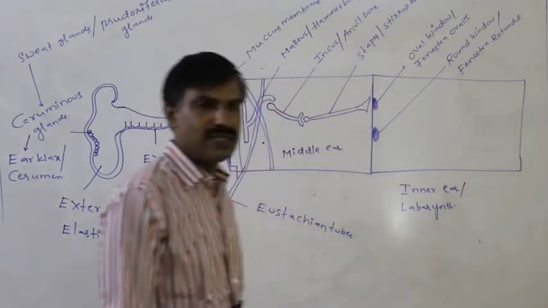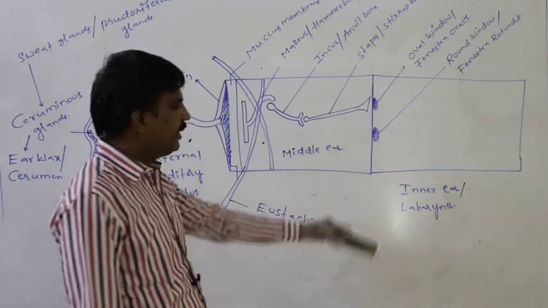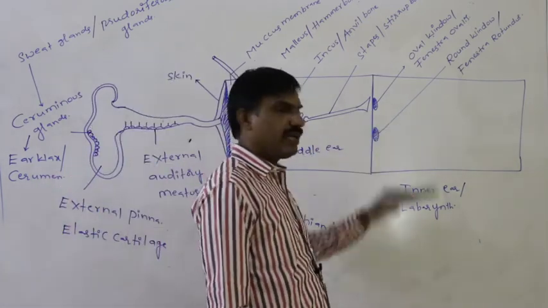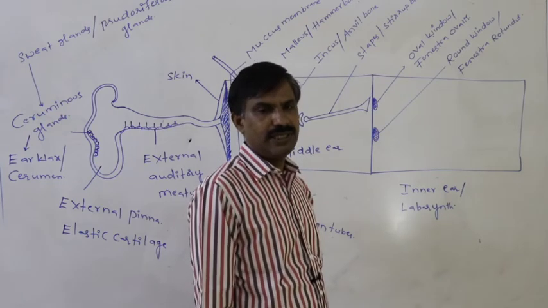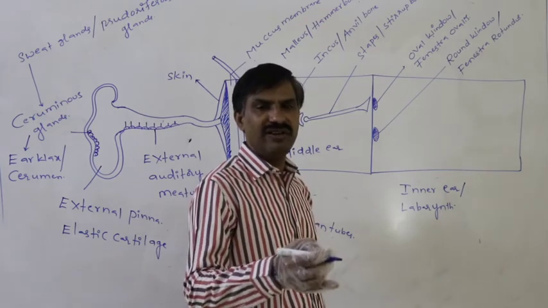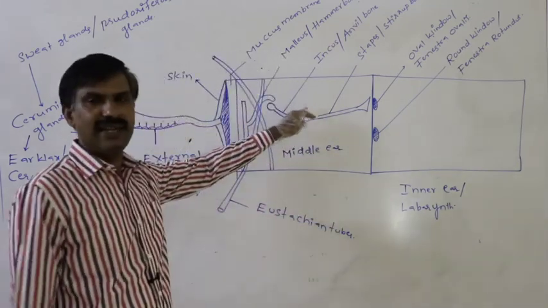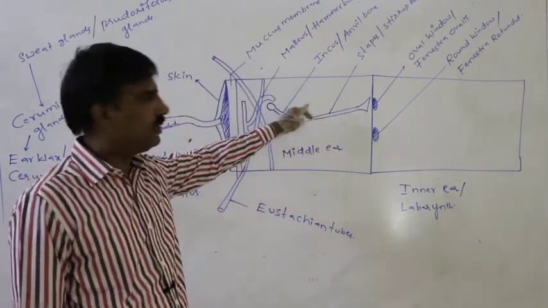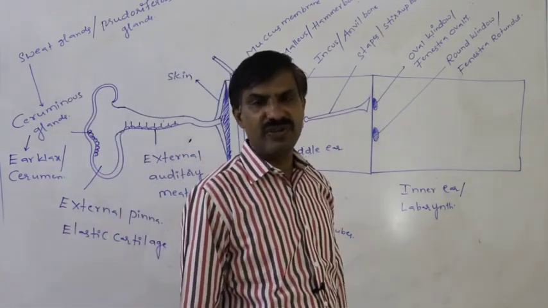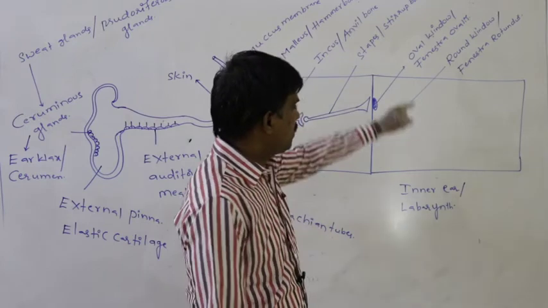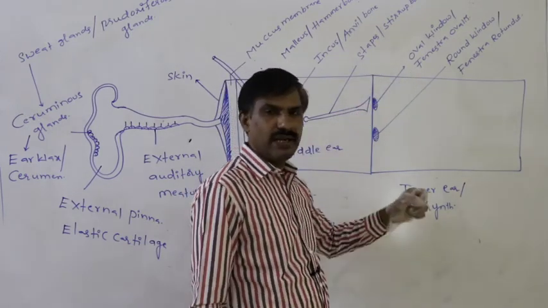This is said to be as the labyrinth. Inner ear is said to be as the labyrinth. Definitely in the case of the inner ear, fluid is present. This is the fluid filled cavity. Middle ear is air filled cavity, but in the case of the inner ear, fluid is present, that is the fluid filled cavity. So definitely inner ear is also called as the labyrinth.